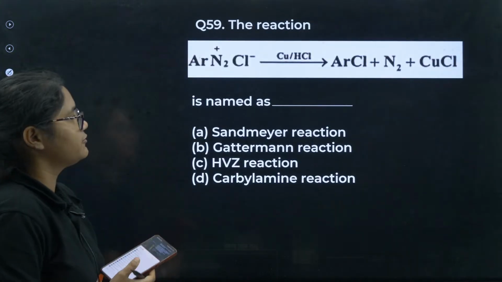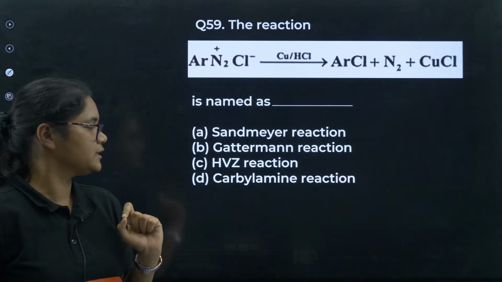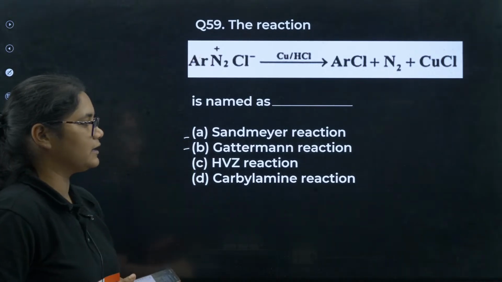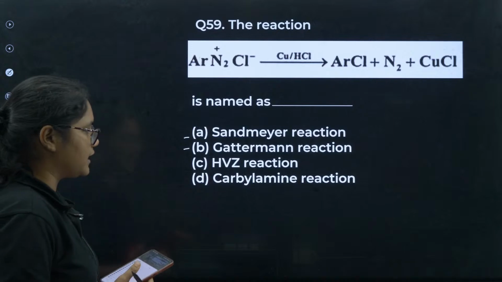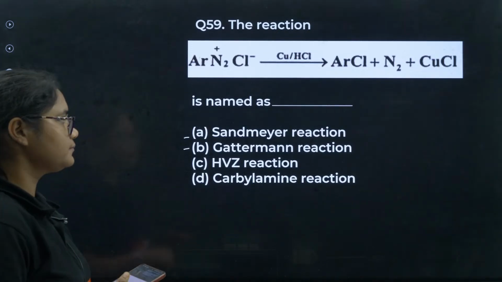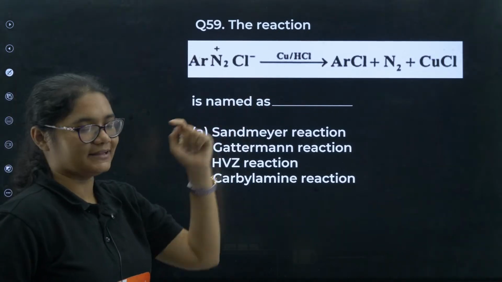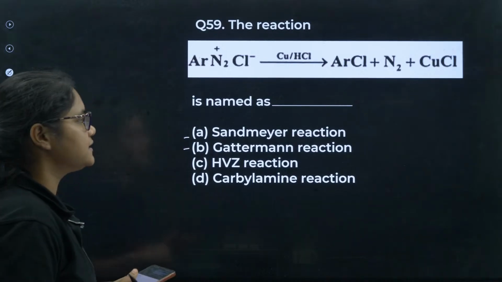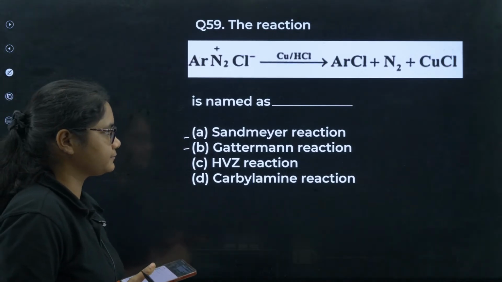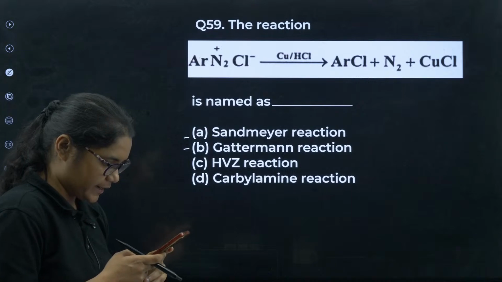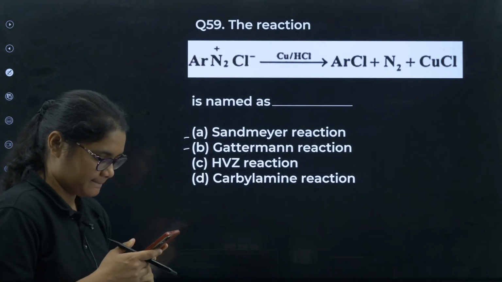Next, question number 59. This is a little confusing question. You have both Sandmeyer and Gattermann in the options. So be very careful and answer this one. You have taken Cu and HCl. What is the correct answer for this question?